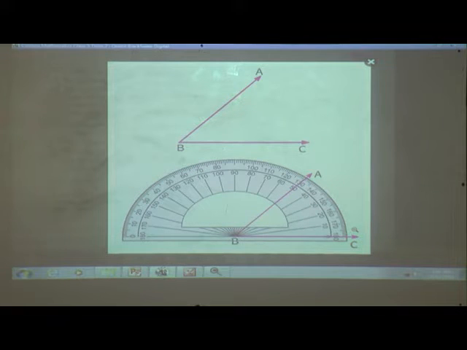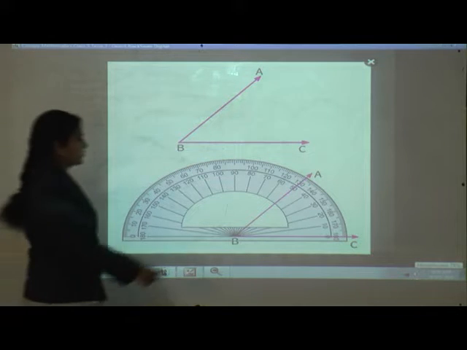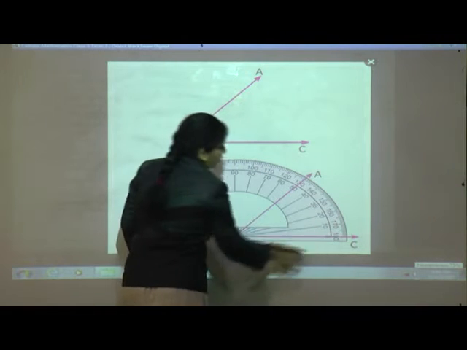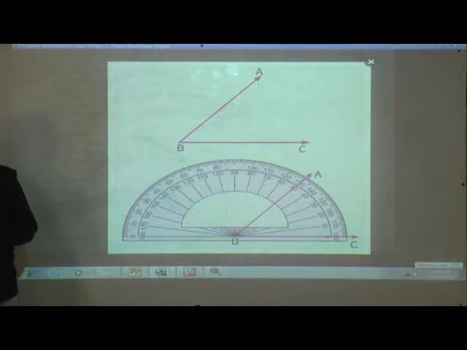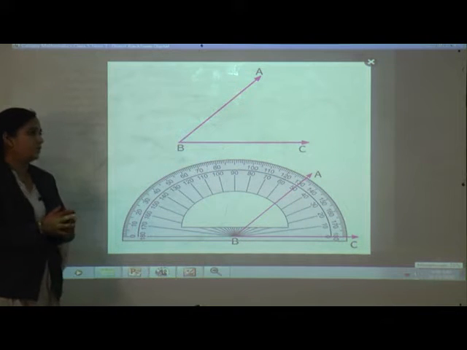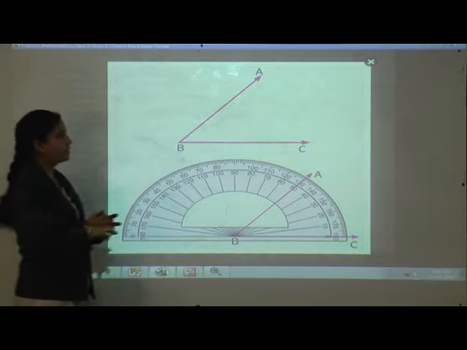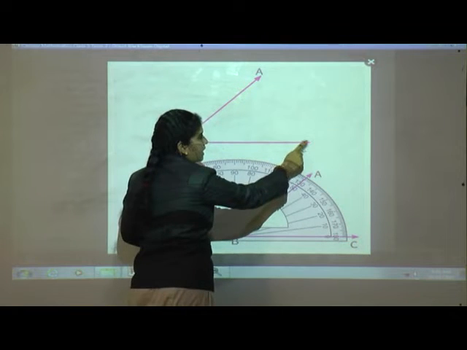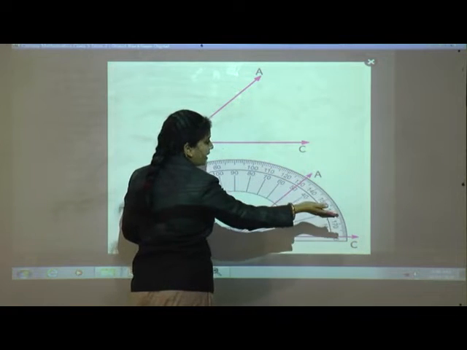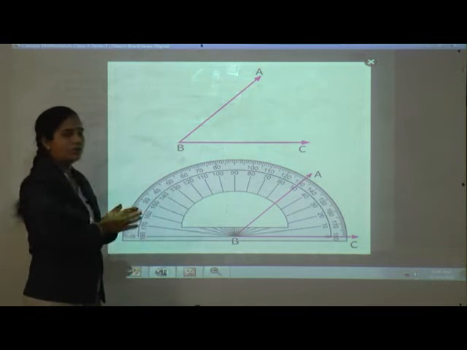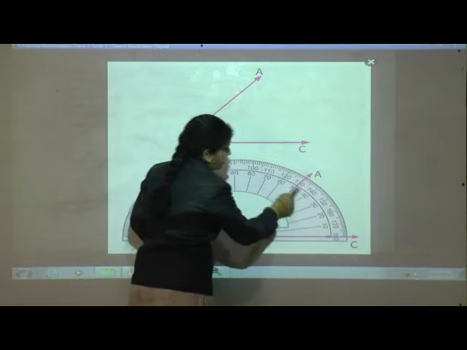So students, look at the scale where the arm BC along the baseline points at 0 degree, inner scale in this case. See, here this arrow, students, you may get confused, as I told you in previous sessions also. Whenever this ray is on the right side, just count by the inner scale.